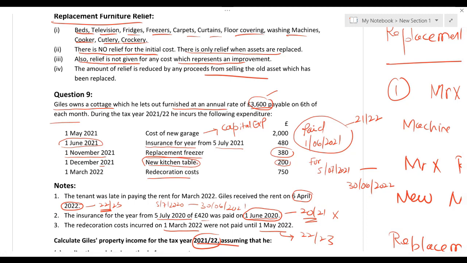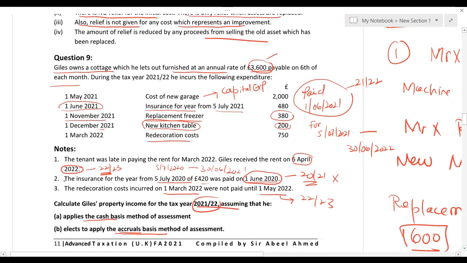So let me explain now. Look at this point number 2. Insurance was paid on 1st June 22, but it was for the period 5th July 2022 till 30th June 2021. Okay.